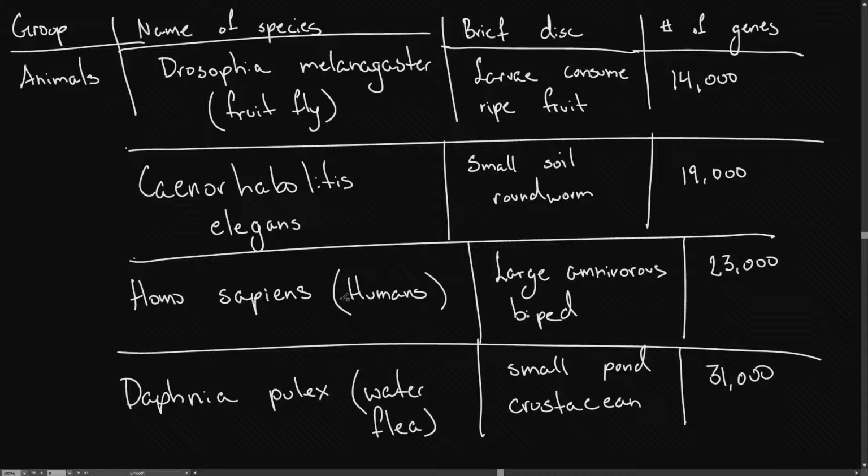And here we have the last example from this list, Daphnia pulex, a water flea, and this is a small pond crustacean with 31,000 genes. And so from this list, you have this comparison that has humans, 23,000 genes, where other species in similar kingdoms, for example, animals or other kingdoms, they will have more or fewer, but in the end, that does not mean that we are better, worse, maybe different. It definitely does not mean that having more or fewer genes makes the animal or prokaryote, protista, fungi, plant better or worse.